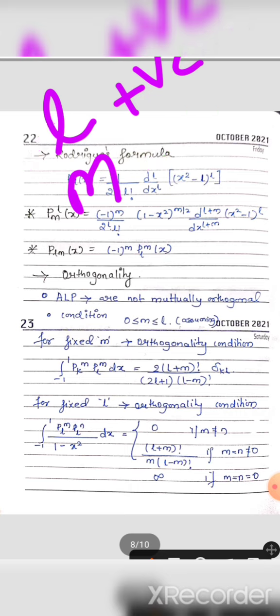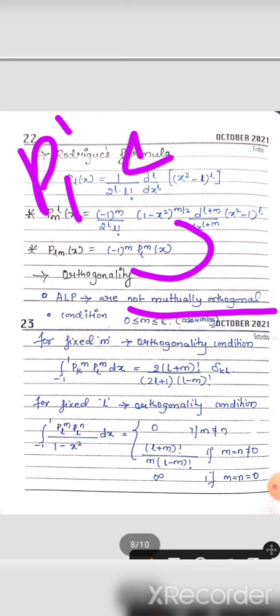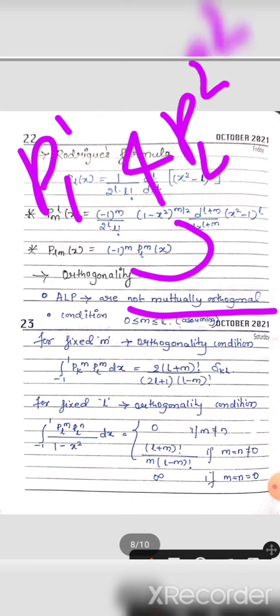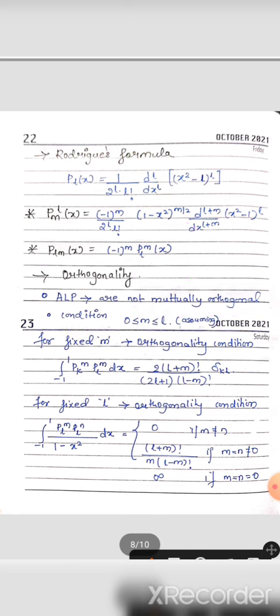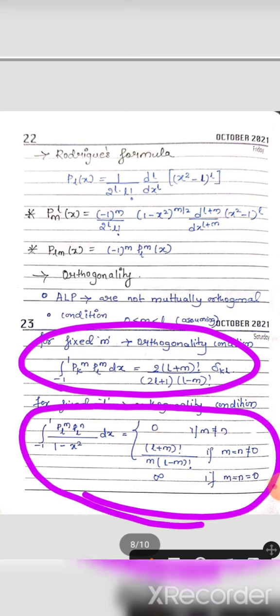Okay. And next, coming back to the orthogonality conditions for the associated Legendre polynomial. First of all, they are not mutually orthogonal to each other. If I say P1 1 and P2 2, they are orthonormal, actually they are not. But if I fix the m value, then I can write down the orthogonality condition, and this is for the fixed m value, and for the fixed l value you are going to get this as the orthogonality condition. Okay.